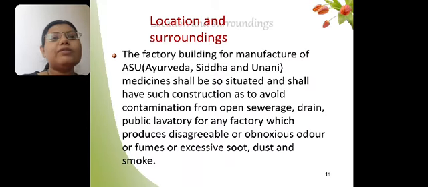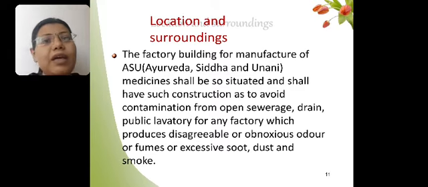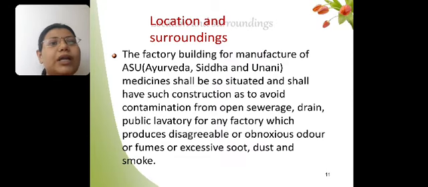In the last lecture we started with the location and surroundings of our factory premises. We have seen that while selecting the factory site, we have to take care that it is away from any open sewage, drainage or public lavatory, so as to avoid contamination of our drug.